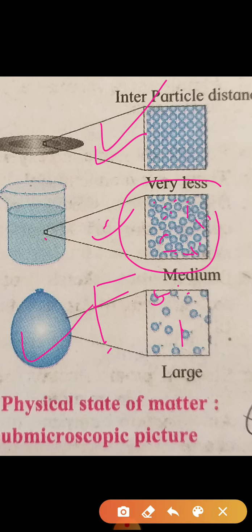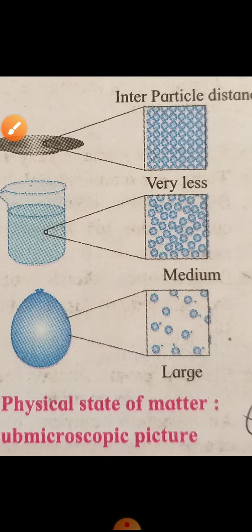They are freely moving, and that's why they occupy all the available space. So gases have neither definite shape nor definite volume. So these are the diagrams to show the solids, liquids and gases.